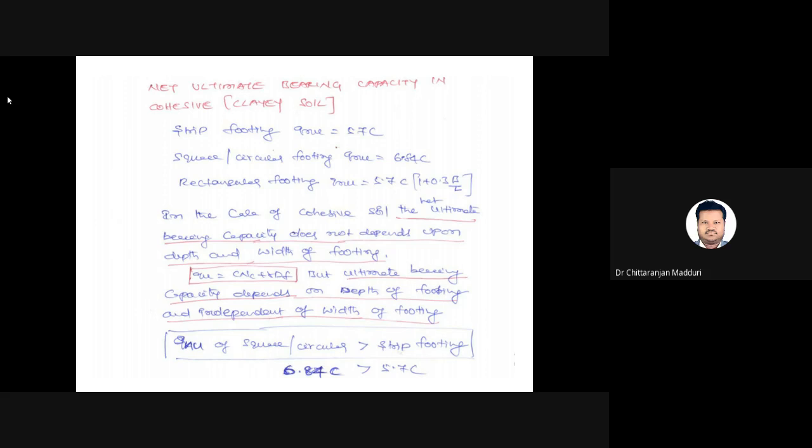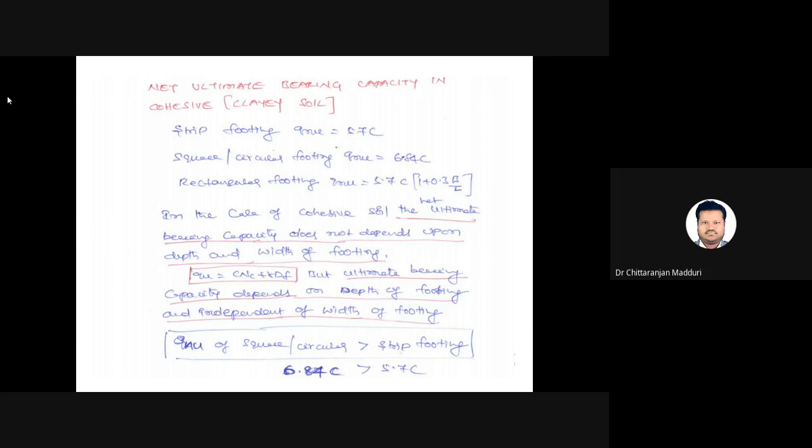Next, the ultimate bearing capacity depends on depth of the footing, and the net ultimate does not depend upon width and depth. But in the case of clay soils, the ultimate bearing capacity depends upon cohesion and depth of the foundation, and it is independent of width of the foundation. But net ultimate depends upon only cohesion.